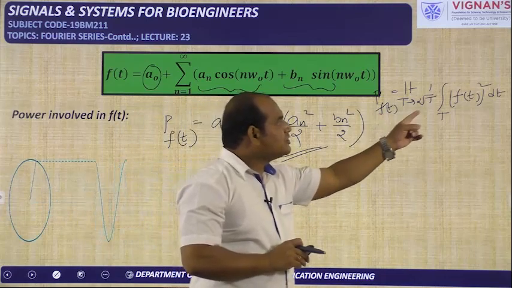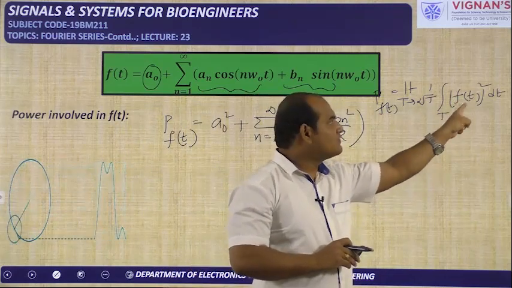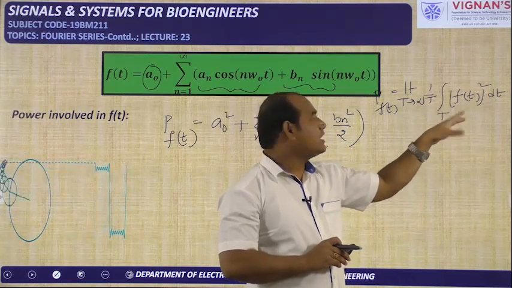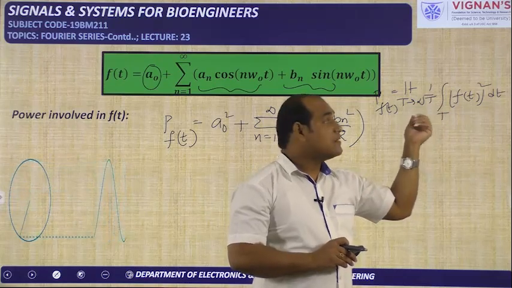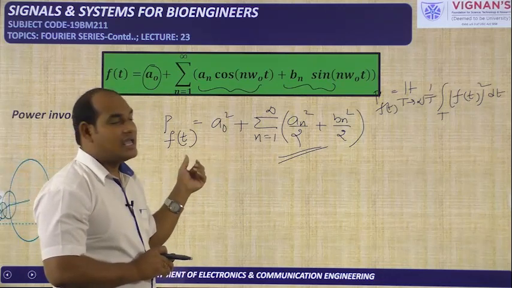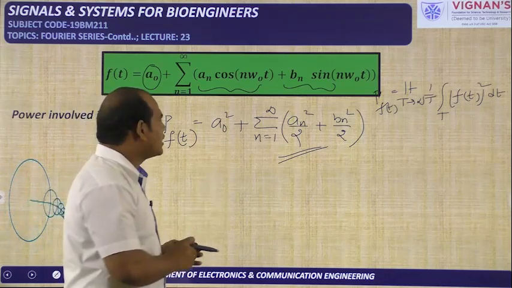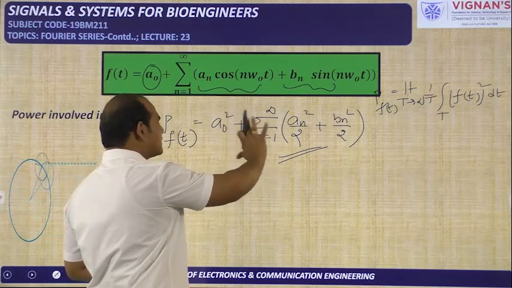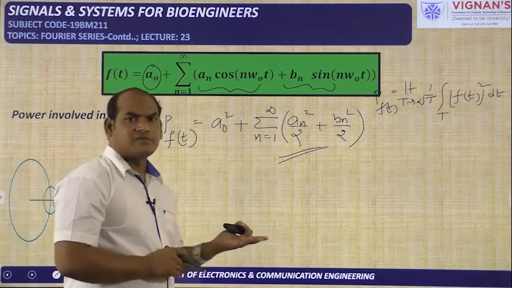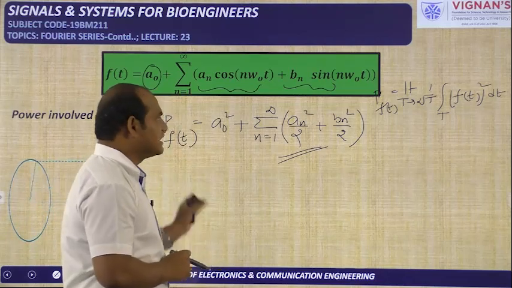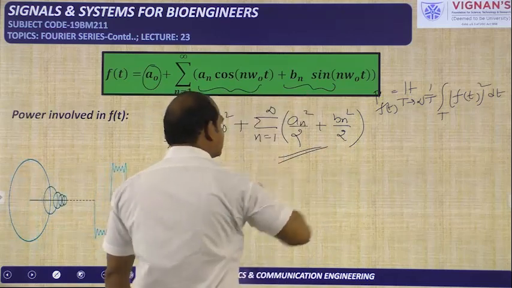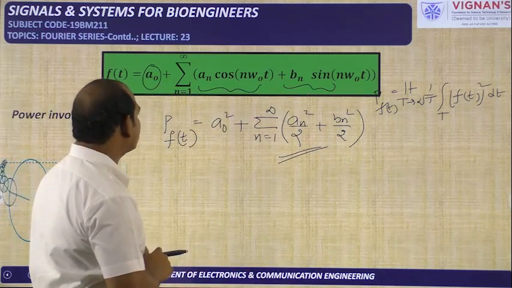But in order to apply that formula, you need a time domain signal. If you know f of t, then only you can calculate. Some time domain signal is required to apply that particular formula. But in order to use this one, you do not need any time domain signal. You need the coefficients involved in the Fourier series expression of f of t. If you have a naught, an, bn, that is enough to calculate the power involved in the signal. So while doing problems, they will give the coefficients and you need to find the power involved in the signal f of t. Generally we keep the first formula in mind, but you need to remember this Parseval's power theorem also, then only you can do that particular problem.